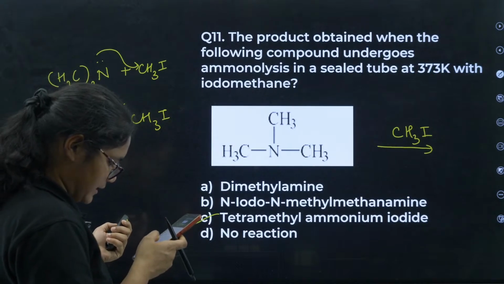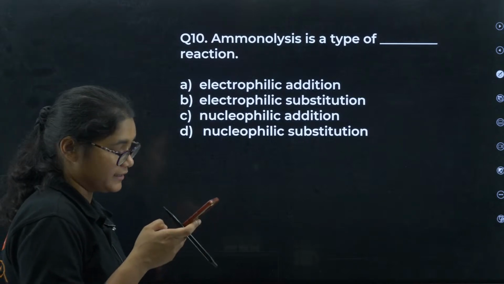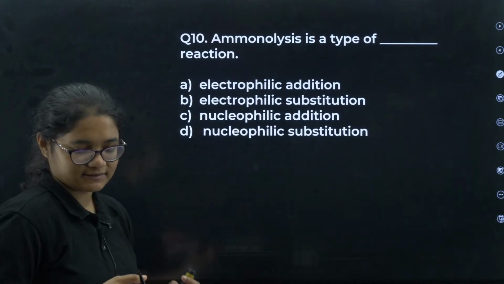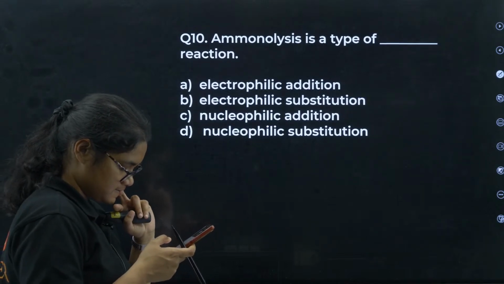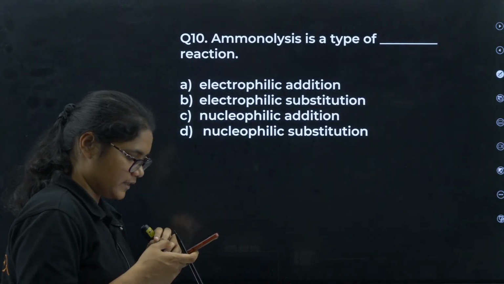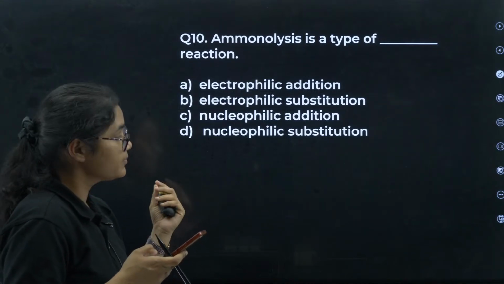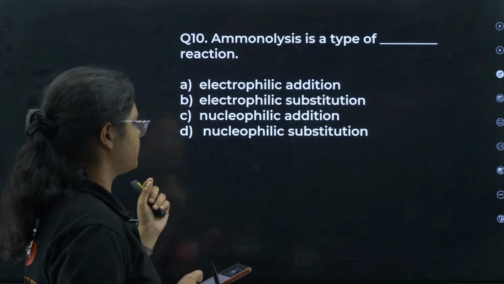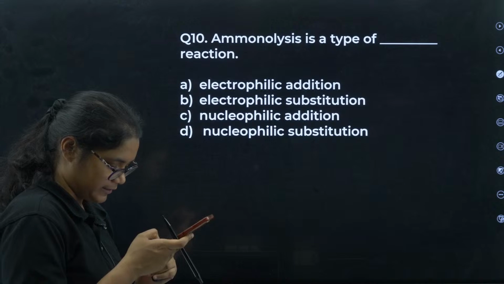Next, question number 11, 10th question. Ammonolysis is a type of dash type of reaction. Ammonolysis, we have discussed this in the starting. Ammonolysis is what type of reaction? Electrophilic addition, electrophilic substitution, nucleophilic addition, or nucleophilic substitution reaction?